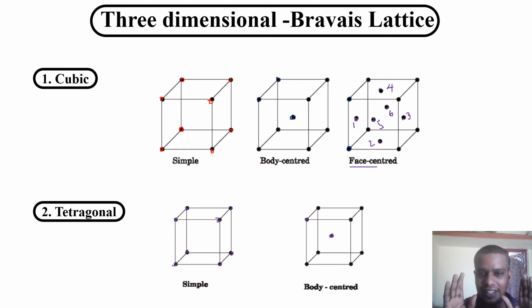Maybe I can show the 3D structure here. For tetragonal, only two structures are allowed: simple tetragonal and body center tetragonal. If you want to draw base center or face center tetragonal, it will either fall into simple or some other crystal system. That's why we do not represent the face center as well as the base center. Only these two structures are allowed in the Bravais lattice.